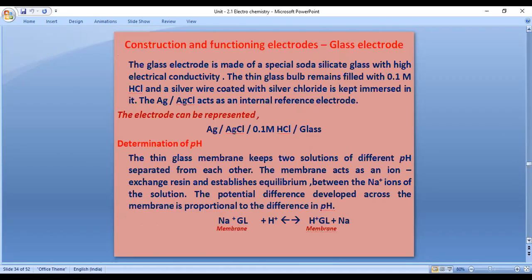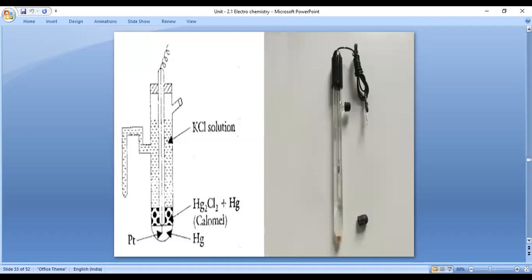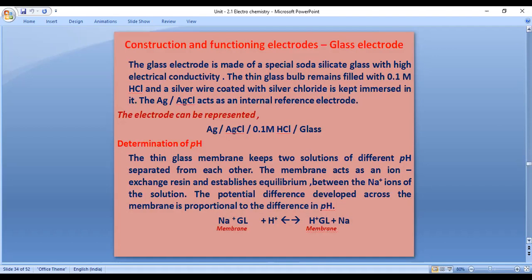One more electrode is the glass electrode, and also the aluminum electrode, in the construction and function of electrodes. The glass electrode is clearly mentioned in the syllabus, along with the aluminum electrode. This glass electrode is made of a special soda silicate glass with high electrical conductivity.